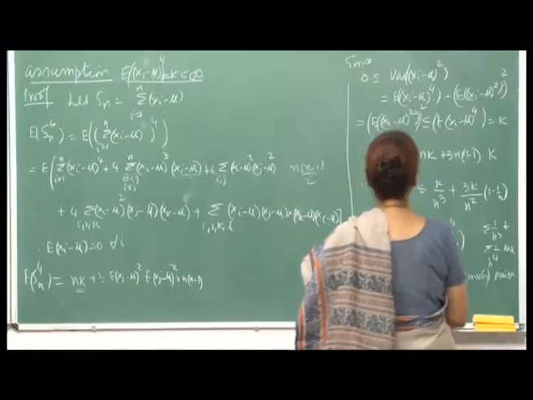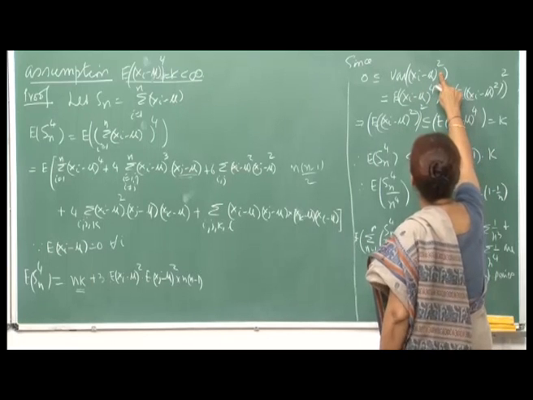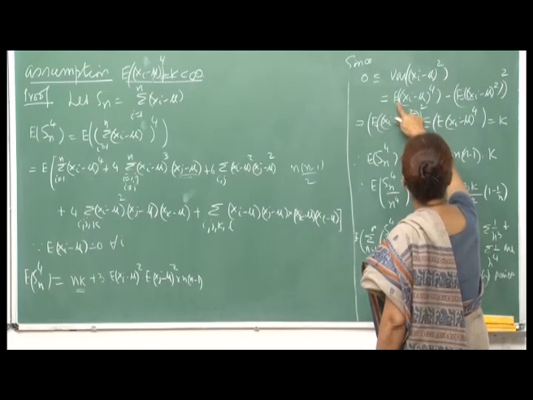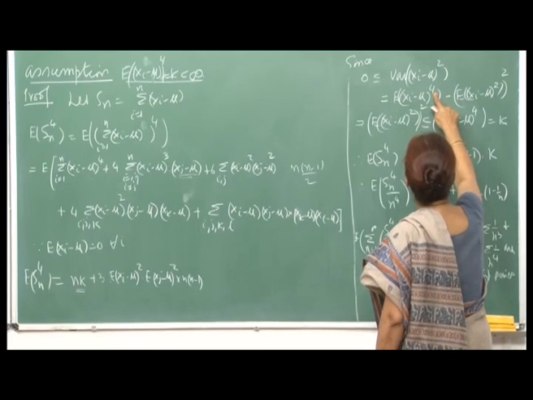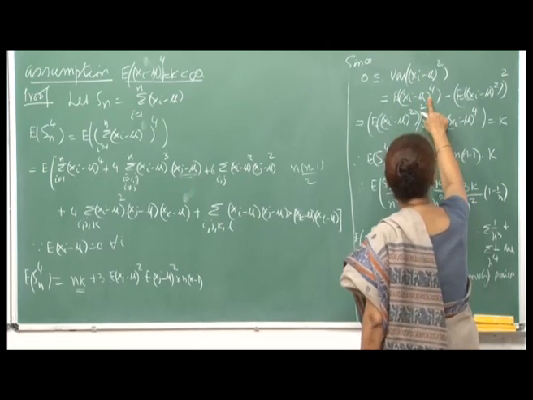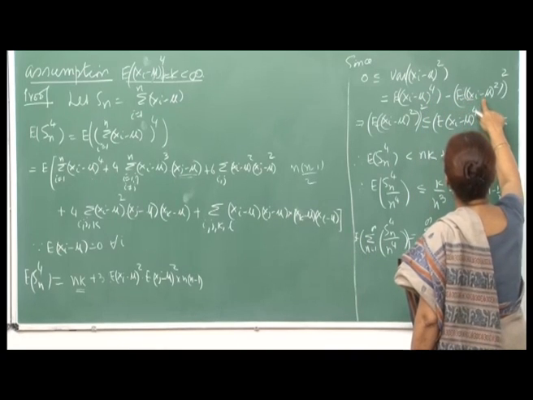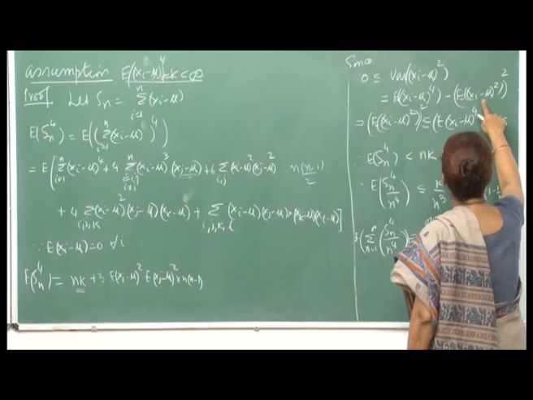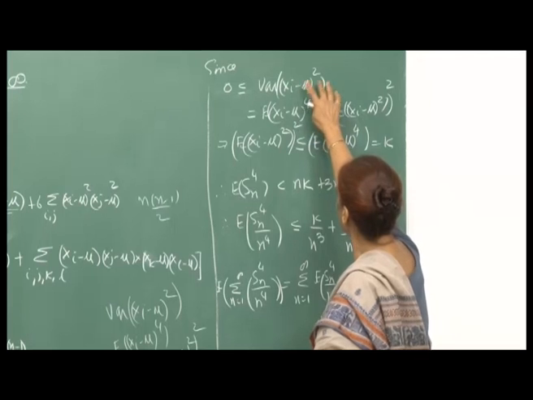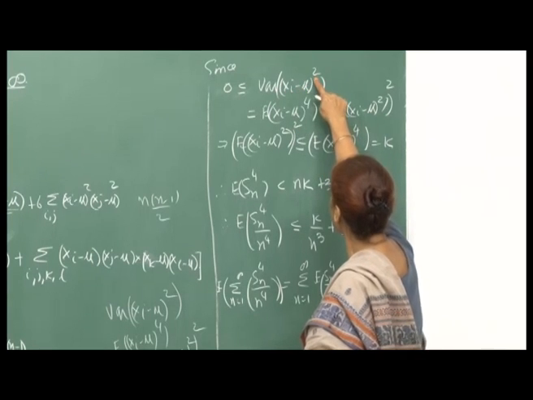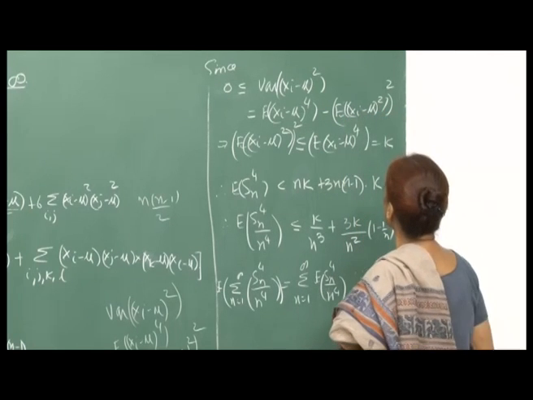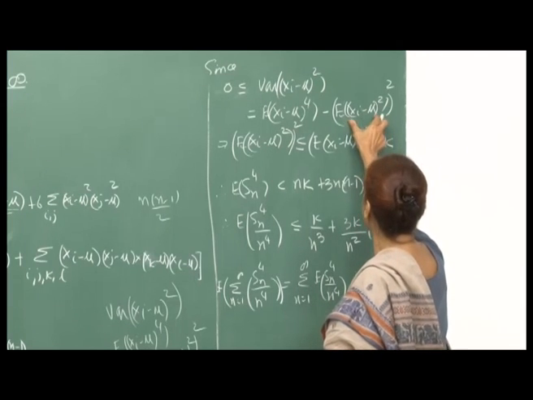What we are saying is that since variance of (x_i minus mu) whole square, because I am assuming that this is always non-negative, is equal to expectation of (x_i minus mu) raised to 4. If you write the expression for this, this is the fourth moment, expectation of the fourth moment about mu, minus expectation of (x_i minus mu) whole square, then whole square. Right. This of course, is your variance of x_i.